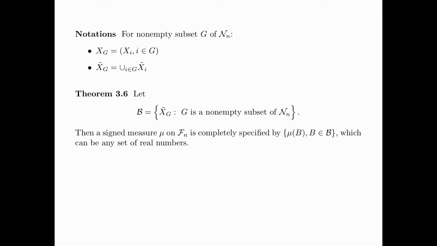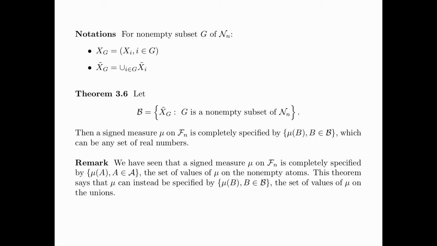Theorem 3.6 is a very important theorem. Let script B be the set of all X_G tilde such that G is a non-empty subset of the index set N sub n. Then a signed measure mu on Fn is completely specified by mu of B, B in script B, which can be any set of real numbers. Now this is the significance of Theorem 3.6.